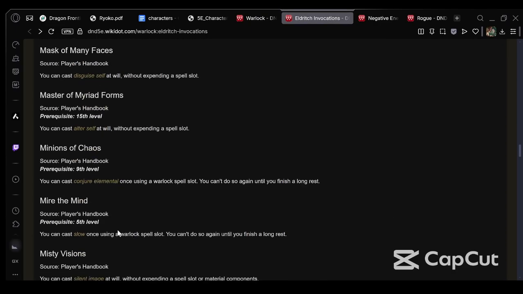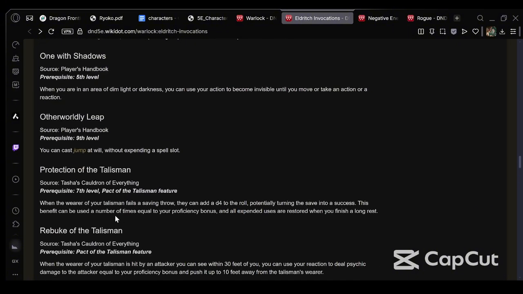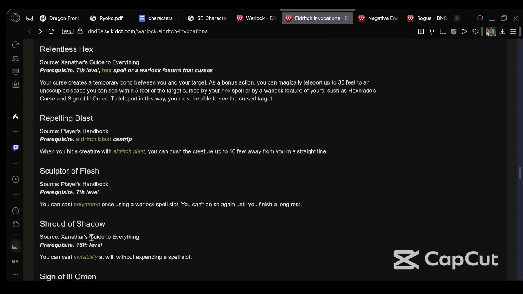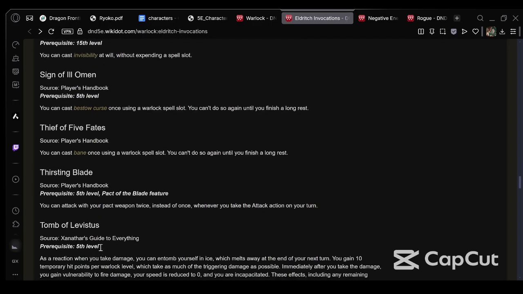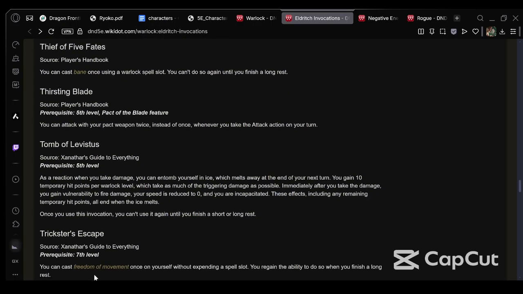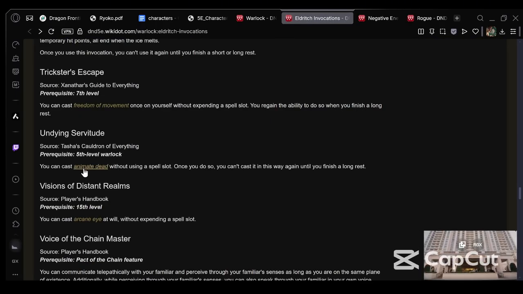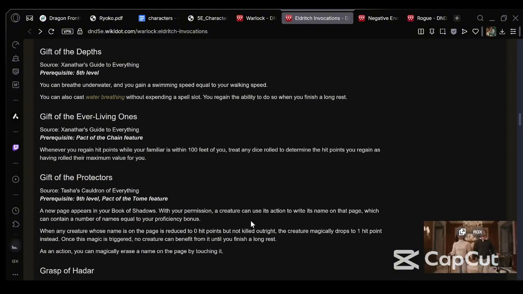Conjure Elemental. Oh, that would be interesting. Jump is interesting, but not really useful. No. Polymorph, that's interesting. That's 4th level. Bane, kind of outdo Bane at this point. What is Freedom of Movement? Freedom of Movement. Nah. Dead. Man. Yeah, this is where it starts to... Oh, there we go.